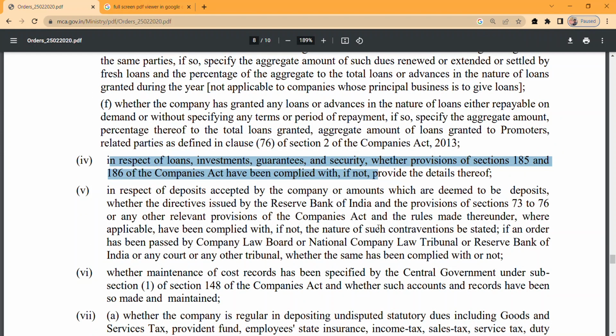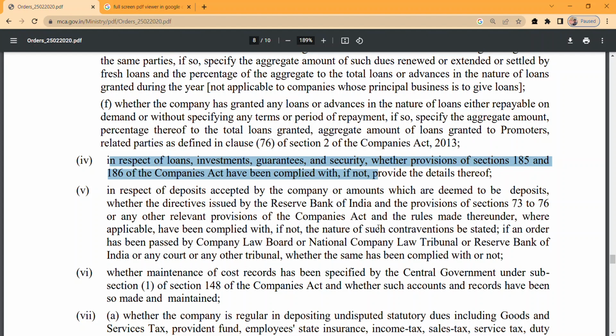Point number fifth, in respect of deposits. See, we are clear with the fourth point, right? We need to just check the compliance of 185 and 186 of the Companies Act while providing these loans, investments, guarantees and security. Fifth point, in respect of deposits accepted by the company or amounts which are deemed to be deposits, whether the directives issued by the Reserve Bank of India, the provisions of sections 73 to 76, or any other relevant provisions of the Companies Act are being followed, right?